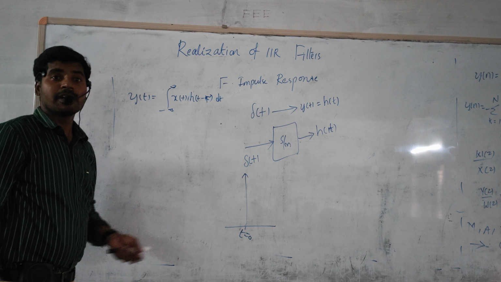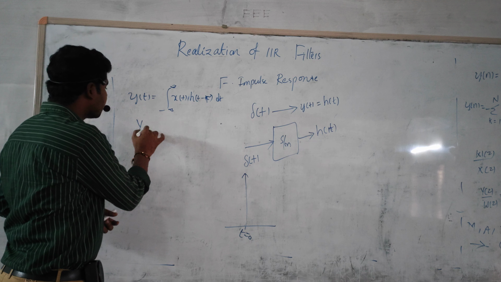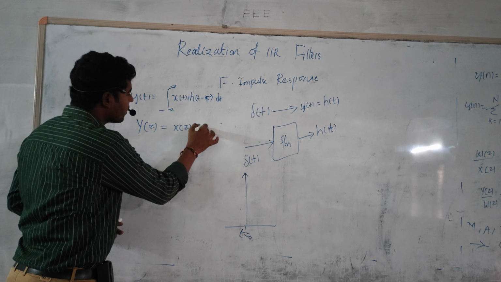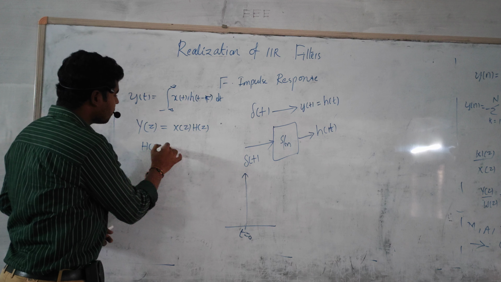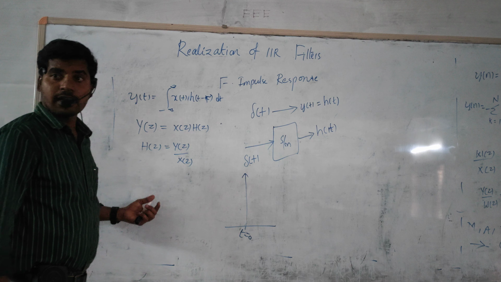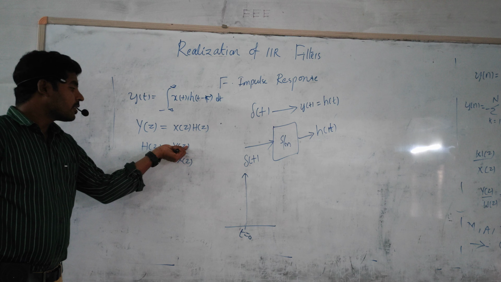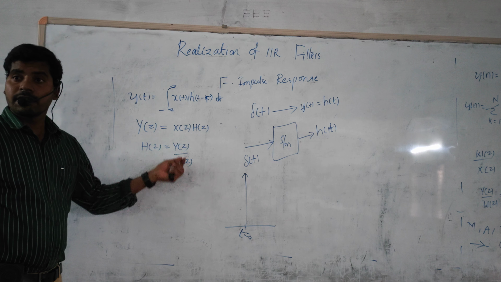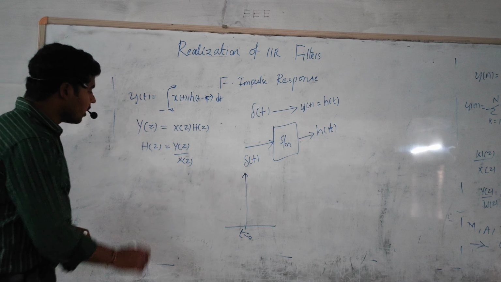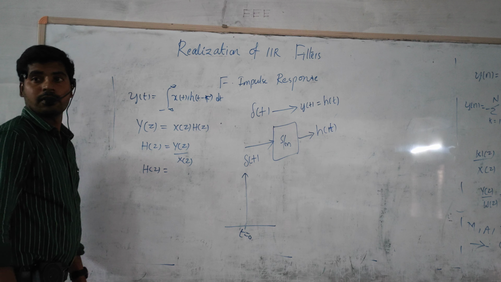Convolution in the time domain is equal to multiplication in the frequency domain. I think all of you know these relations. Therefore, in terms of the z domain, y of z is equal to x of z into h of z. So h of z is equal to y of z by x of z. This is generally called the transfer function: the ratio of the frequency domain representation of the output to that of the input. That means if you know the h of n value, we can find out the output value.